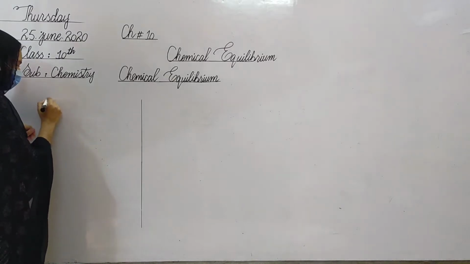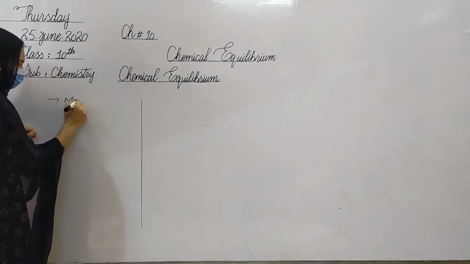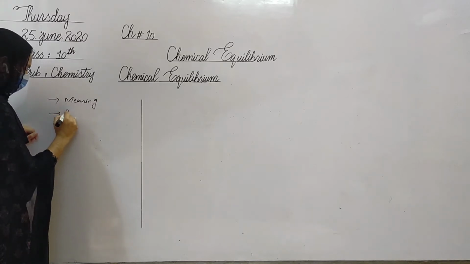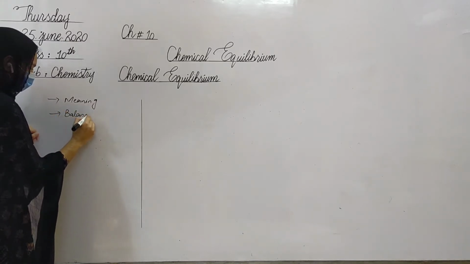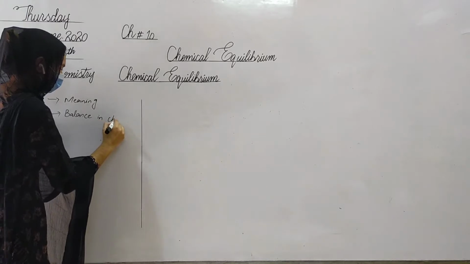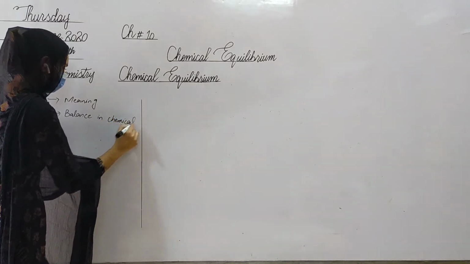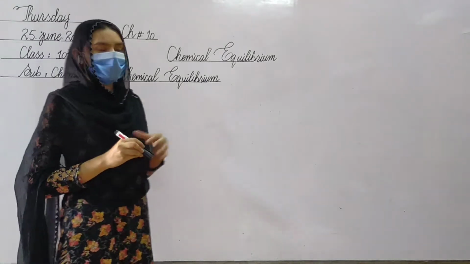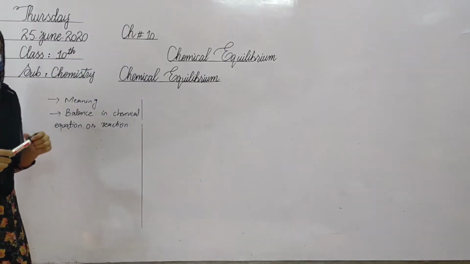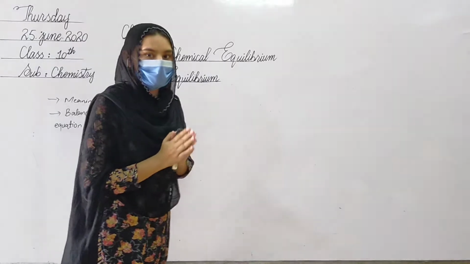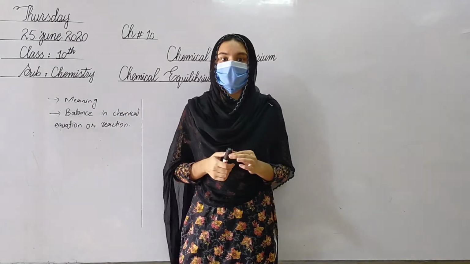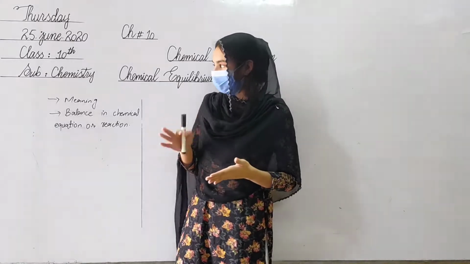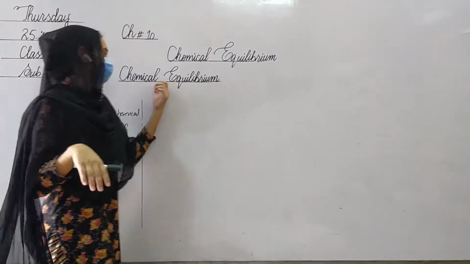The meaning of chemical equilibrium is balance in a chemical equation or chemical reaction. Now, what is the definition of chemical equilibrium? When the rates of the forward and reverse reactions are equal, but they proceed in opposite directions, then this is called